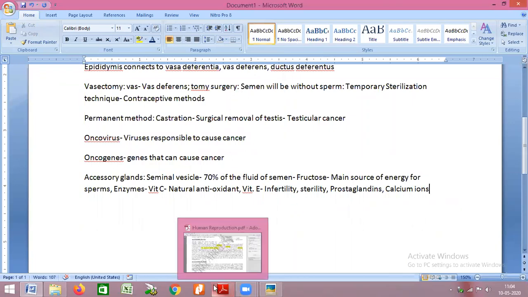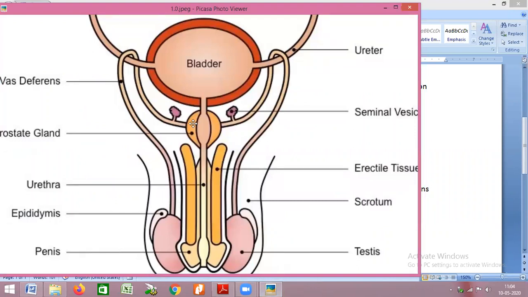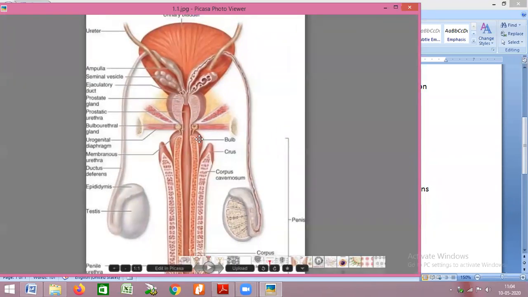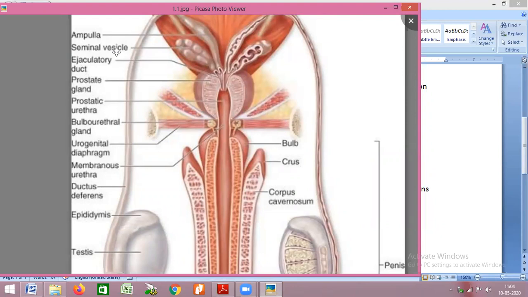Okay, next. So now if you see the structure, the seminal vesicle fuses with vas deferens. When seminal vesicle fuses with vas deferens, it is called the ejaculatory duct. Can you see the ejaculatory duct, the third part on the left hand side?